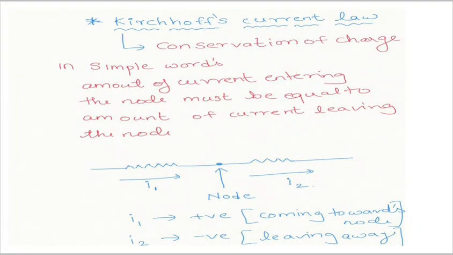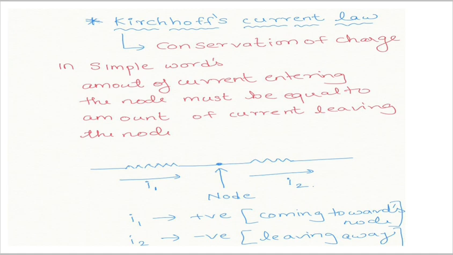Next is, what is Kirchhoff's current law? Kirchhoff's current law obeys the law of conservation of charge. That is, no charge is added, no charge is destroyed. So in simple words, the amount of current entering the node or junction must be equal to the amount of current leaving the node. जितना करंट आ रहा है उतना ही करंट जंक्शन से बाहर भी जाएगा. तो मतलब क्या, वहाँ पे सारा करंट मिला के अगर हमने सबको ऐड कर लिया तो it should be always equal to 0.